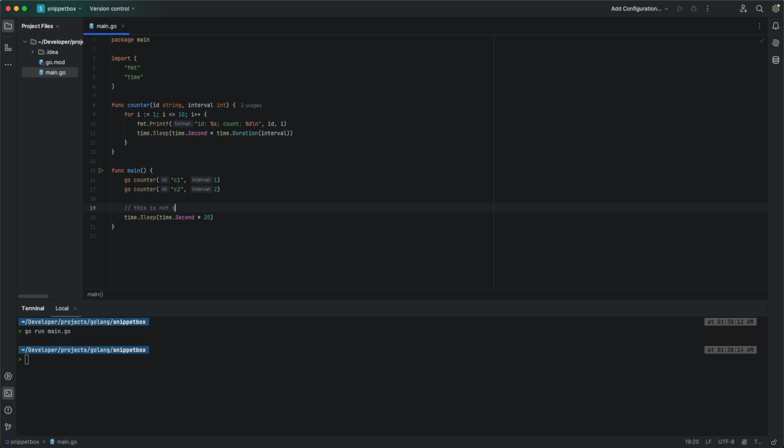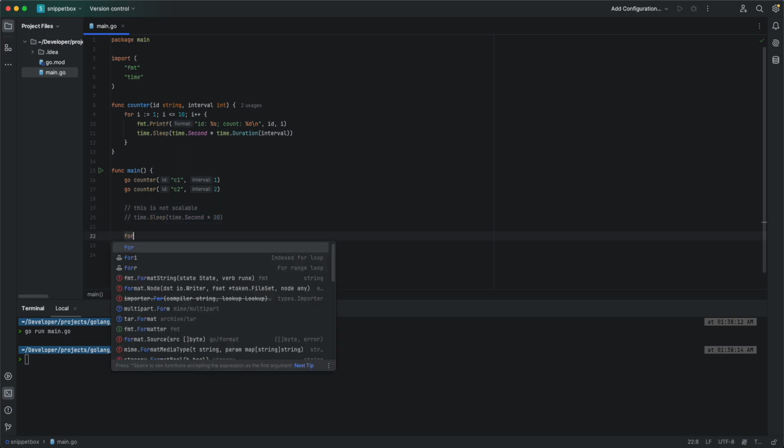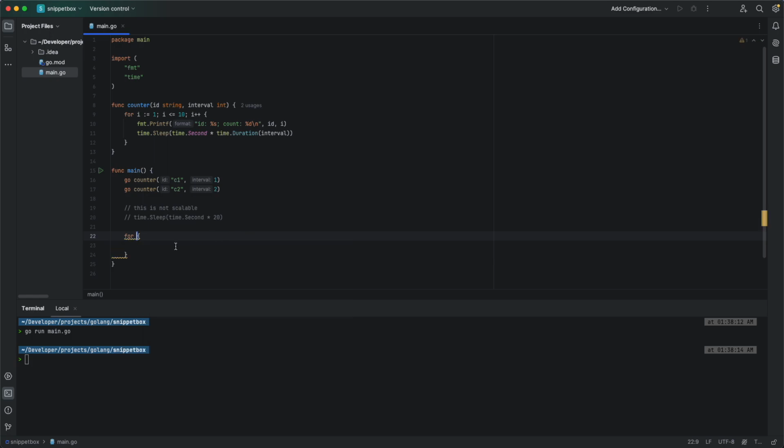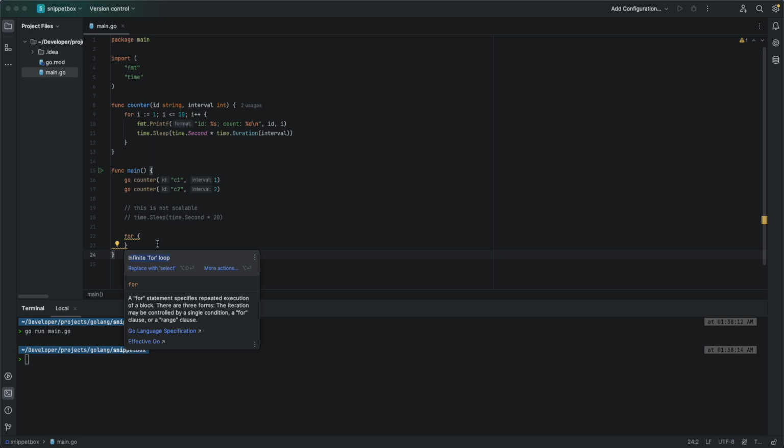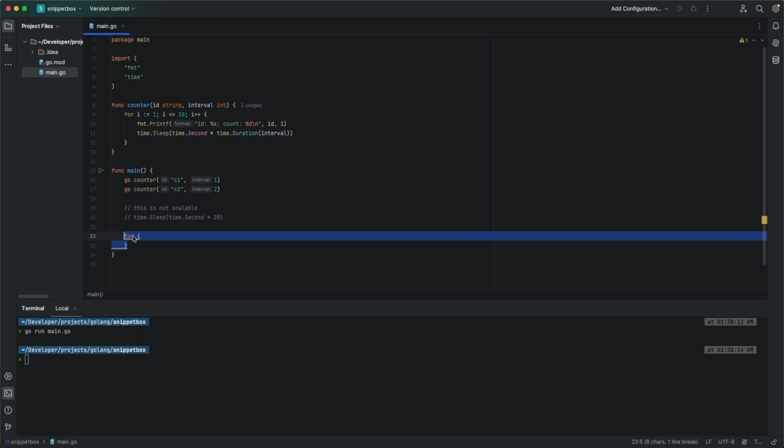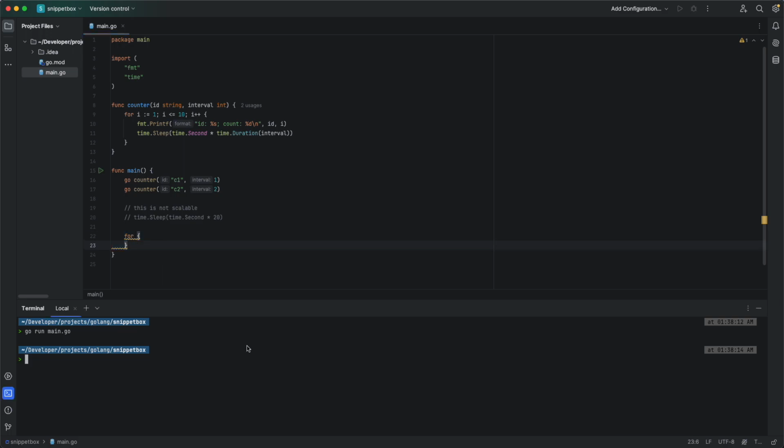This is not scalable. So another solution that we can do, let me just comment this out, is to add a for loop here. Now this for loop is actually an infinite loop, and the Go compiler is smart enough to know that. It tells you that this is an infinite loop because you are not passing in any condition. But since this is just a warning, this would still compile. So let's just try this.